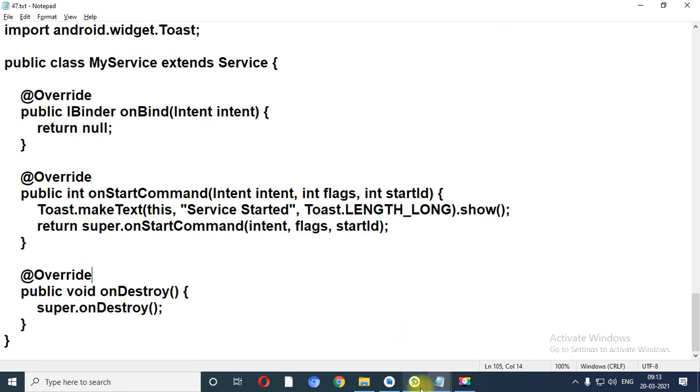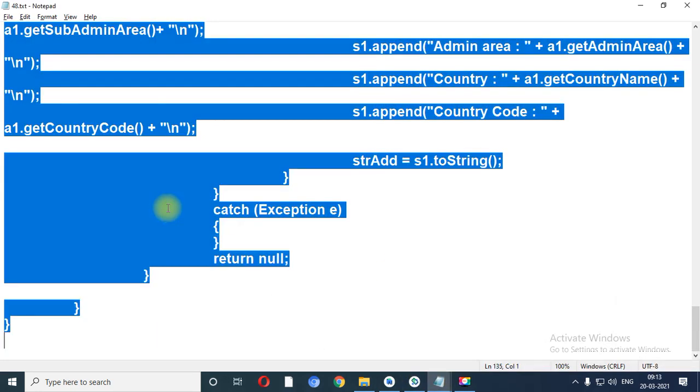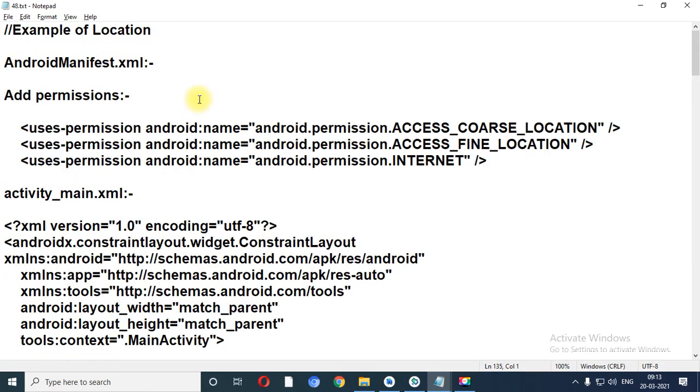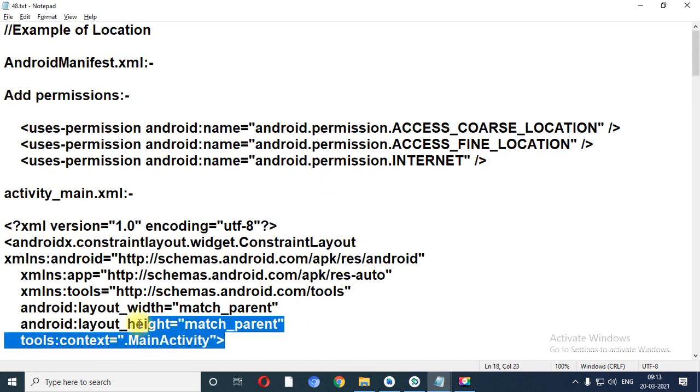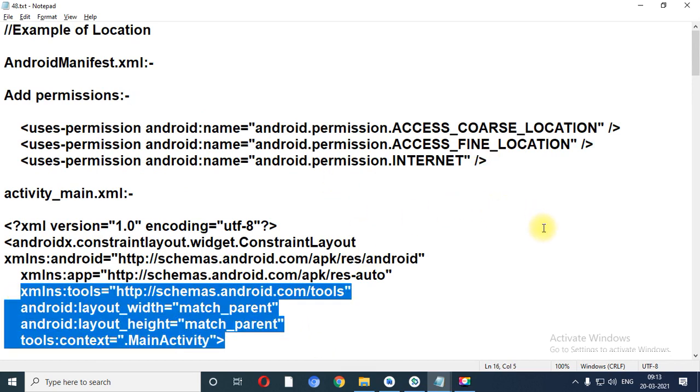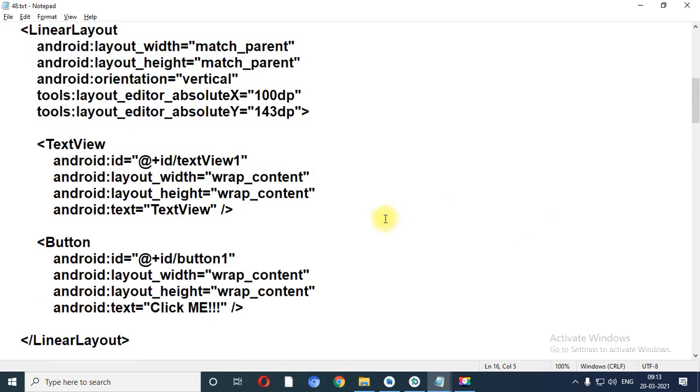Let me share the second notepad file. First of all, 3 permissions you need to set in the manifest file. Linear layout we have used inside this particular program.